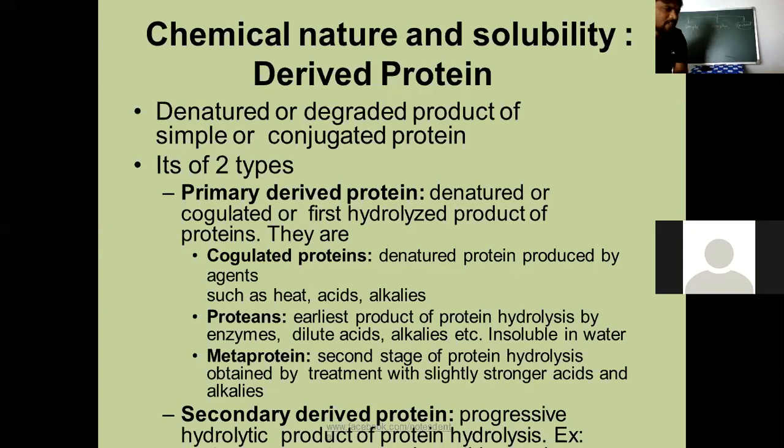Here, denaturation is nothing but disturbance of whatever interactions are formed within the structure of the protein, like hydrogen, hydrophobic, electrostatic, van der Waals, disulfide linkage, all within the protein polypeptide chain. Once those interactions are disturbed, there is no biological activity in the protein.